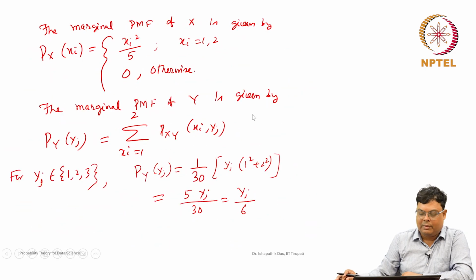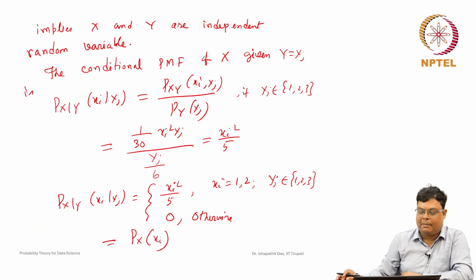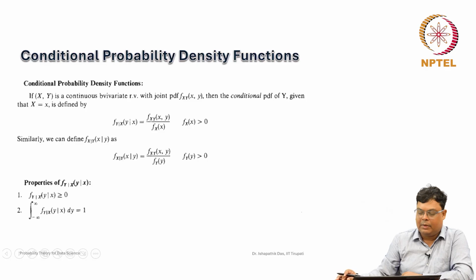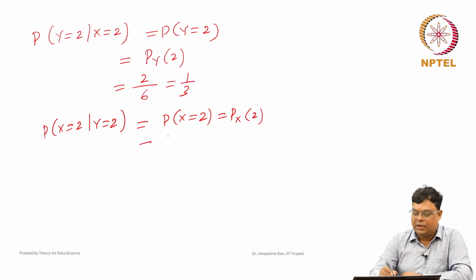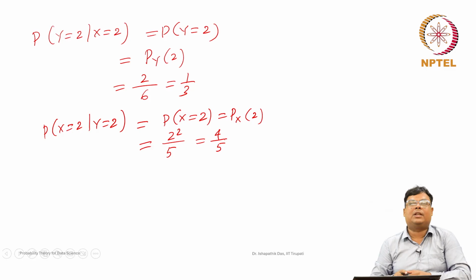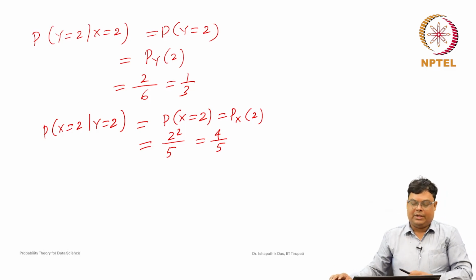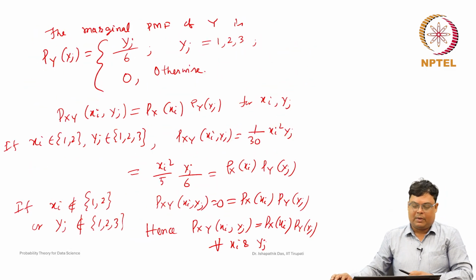The probability mass function of X is given here as xi square by 5, so this is 2 square by 5, with xi equal to 2. So this is nothing but 4 by 5. This is the one problem we discussed using the conditional probability mass function.